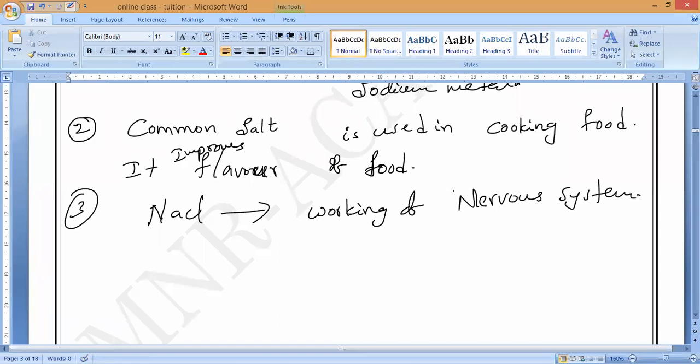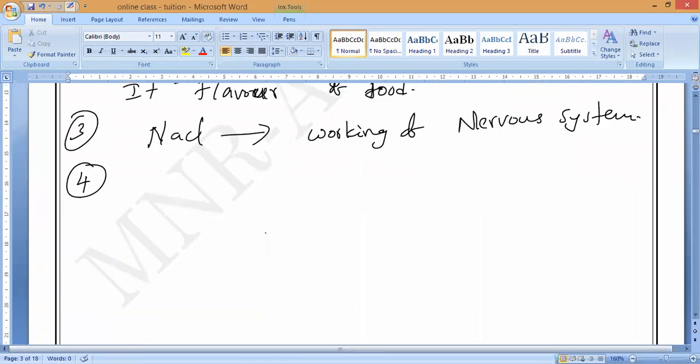Biology and chemistry. Many students don't know this in chemistry, but they will ask you this in the exam, because subjects are now integrated. Biology is integrated with chemistry now, and they will ask you what the relationship is. Questions may come in such a way that biology is related to chemistry, and physics may be related to mathematics. That is what integrated means. You may have heard the phrase subject integrated activity. Last year we compared Jammu and Tamil Nadu like that. So NaCl, working of the nervous system, is very important.